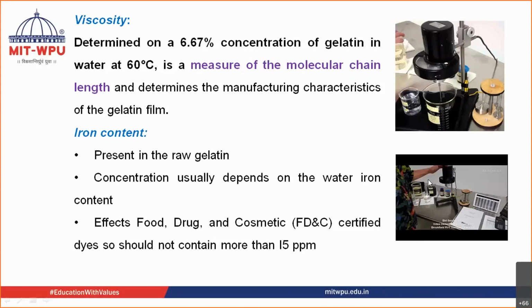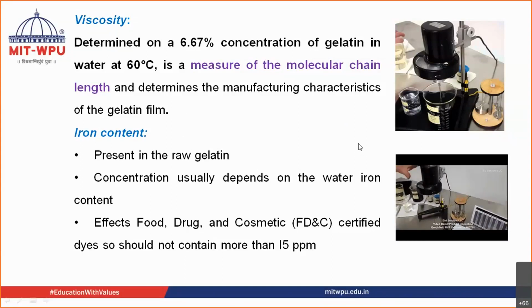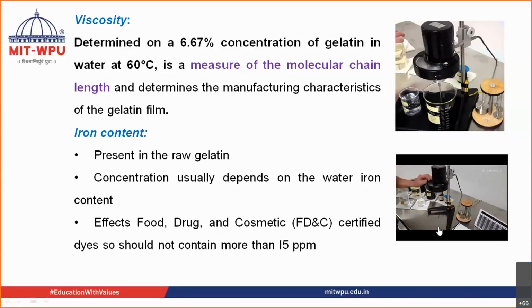Let us see the video of it. Brookfield viscosity measurement instrument. It is a very excellent, very precise mechanical type device. It is also precisely controlled by a motor that can change speeds and that measures the viscosity of the fluid. Turn it on to show you how it works.